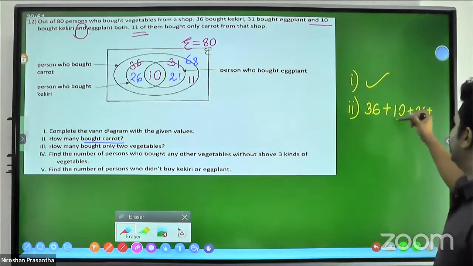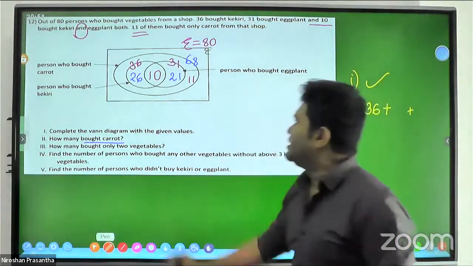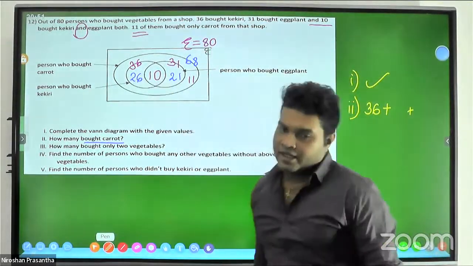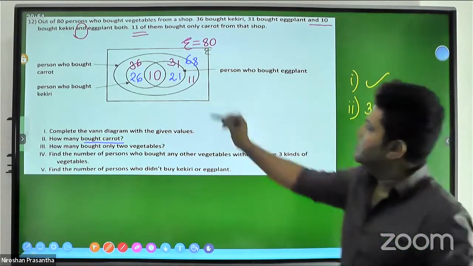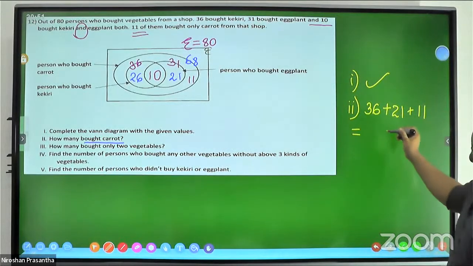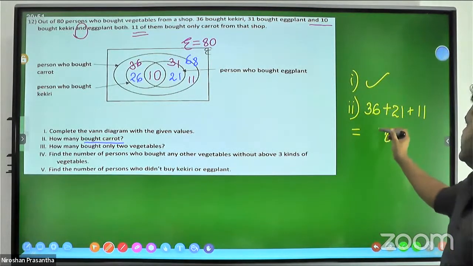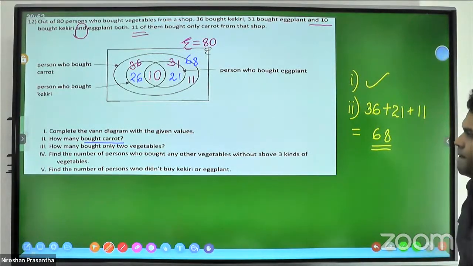For the addition we don't need to add 10 separately, because 36 already includes 26 and 10. So 68 is the answer.